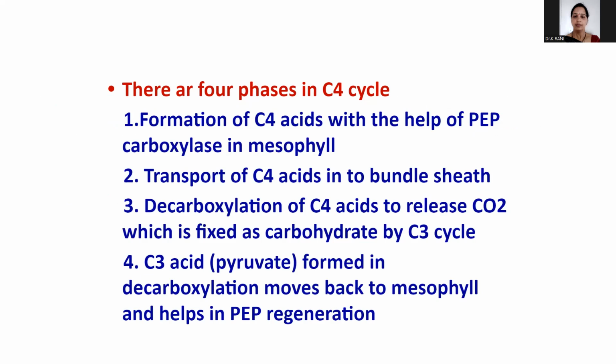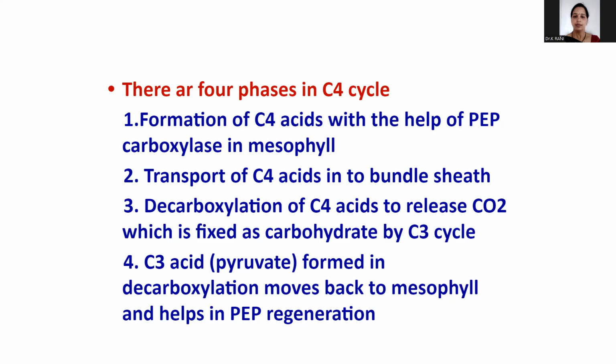The first phase is the formation of C4 acids like oxaloacetic acid, malic acid or aspartic acid. These are 4-carbon substances. So the formation of C4 acids is with the help of phosphoenol pyruvic carboxylase in the mesophyll cells. We will discuss that later.